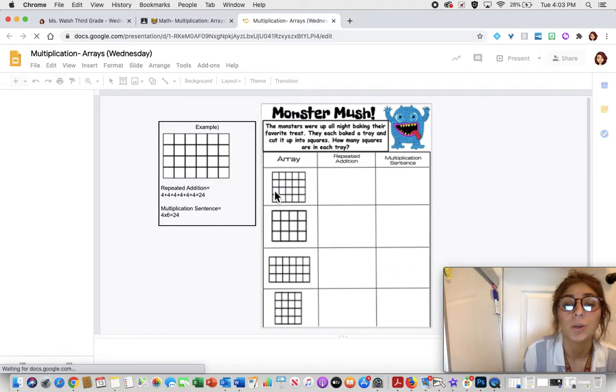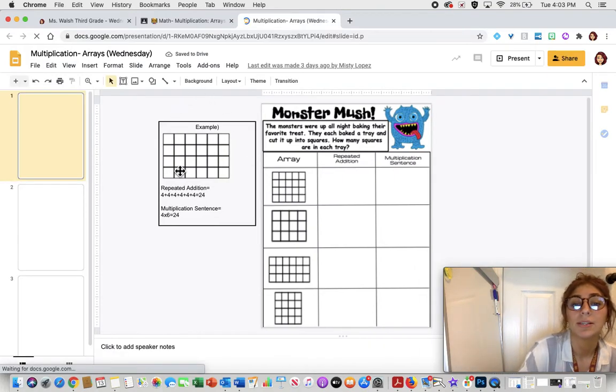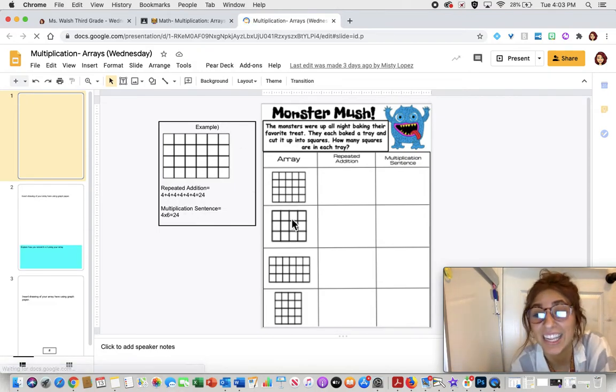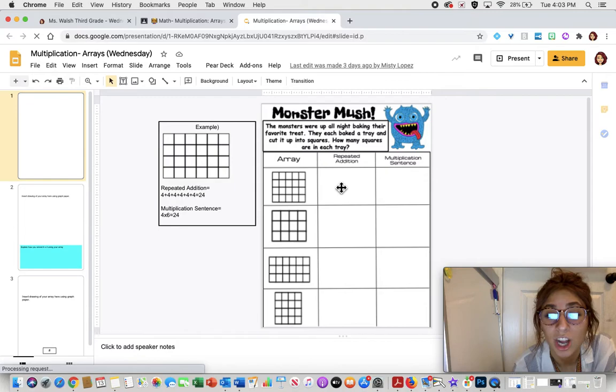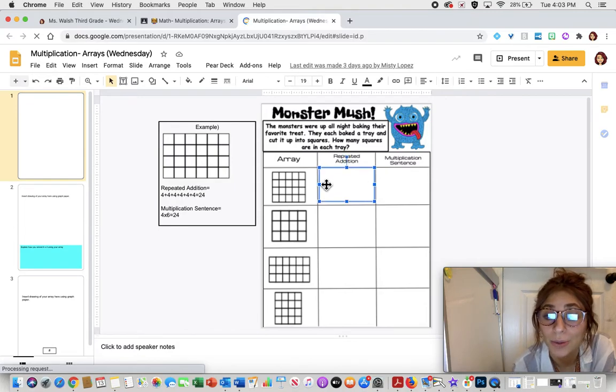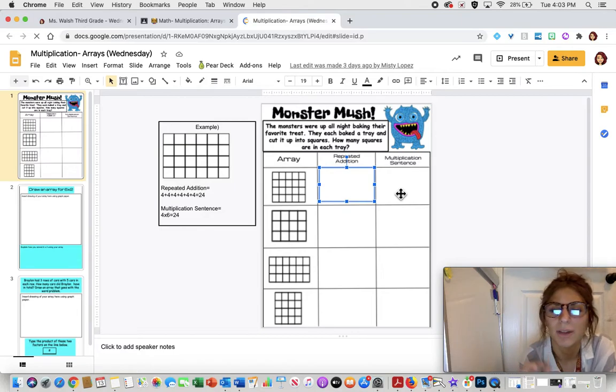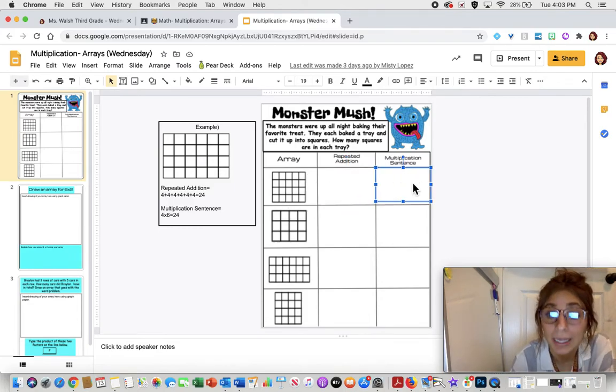You are going to see that Miss Lopez has given you an example over here on the side, so you can see that there are arrays. Your job is to write the repeated addition sentence in the box. Just because it doesn't say type here, that doesn't mean you don't type there. There are text boxes here, so I shouldn't see any blank spots. You're going to have your array right here, and you're going to write the repeated addition sentence and then the multiplication sentence.